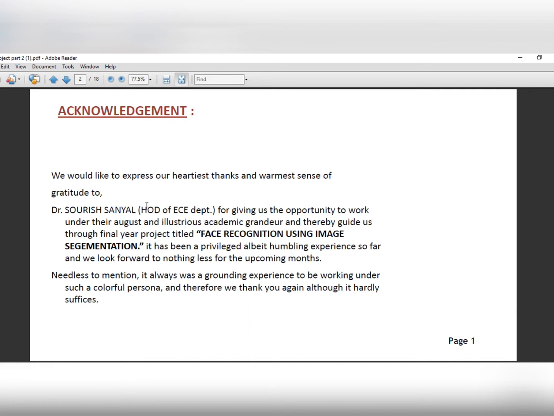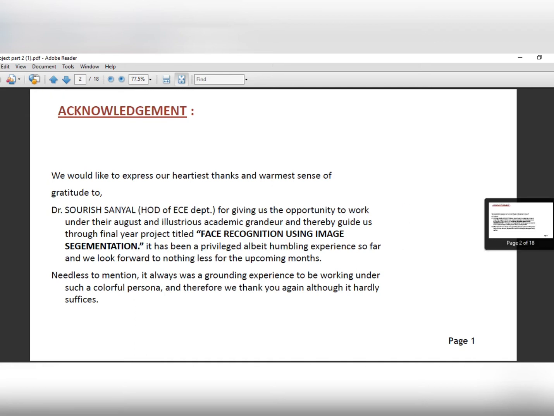He has motivated us to pursue this project in an interdisciplinary field, as we all know. Sir has been a great motivation and a great source of inspiration for us. He has provided all the sources, materials and guidance that was needed to complete this project. Without him, this project wouldn't have been the way it is today. It wouldn't have been possible at all. So, a big thank you to Dr. Shori Shannan for his contribution.